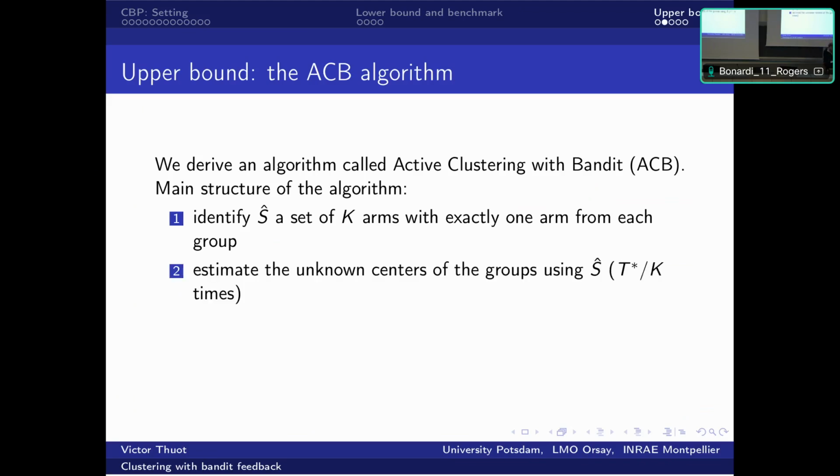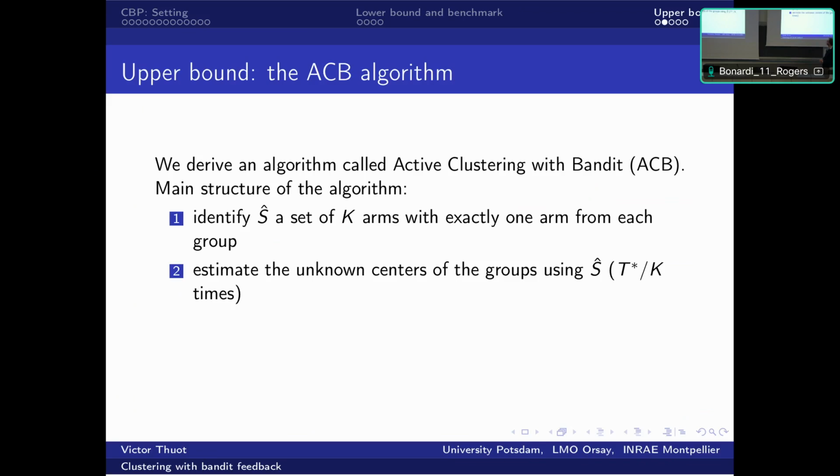And when we have exactly one arm from each cluster, we can focus the budget on these representatives to estimate the centers, instead of having to estimate the centers at the same time as classifying.